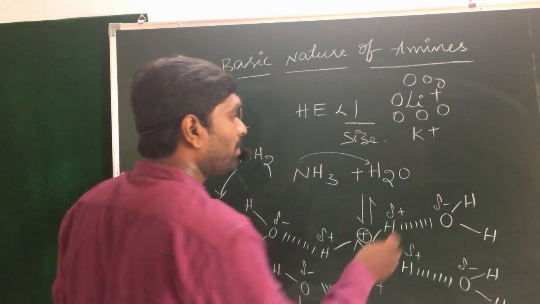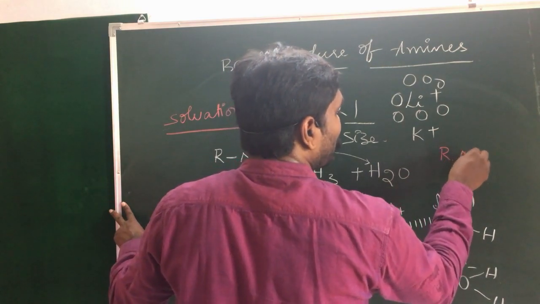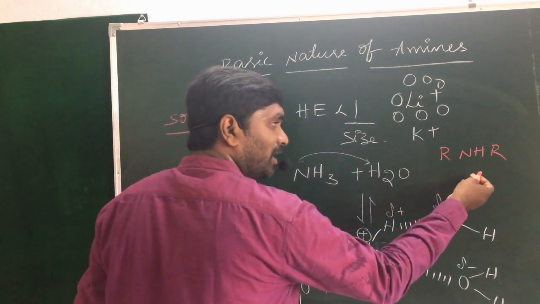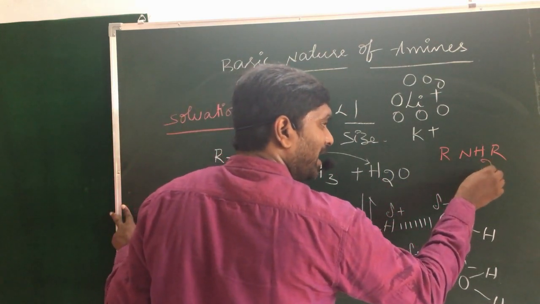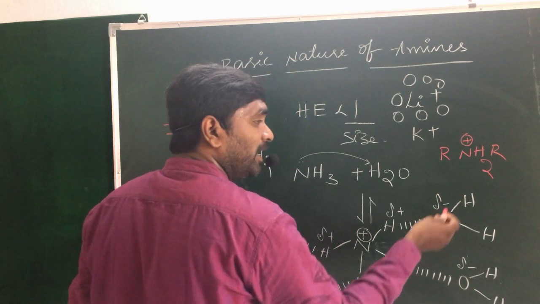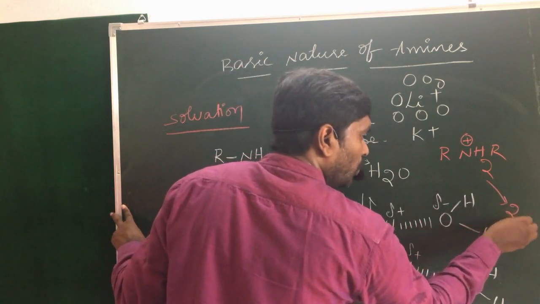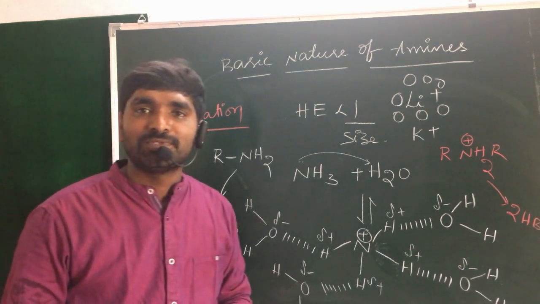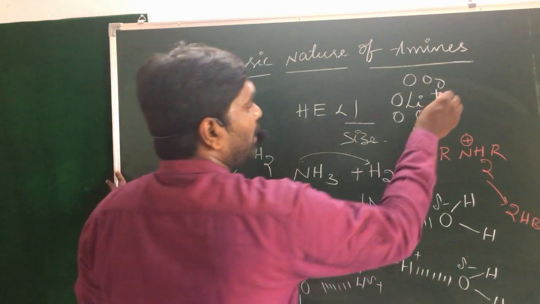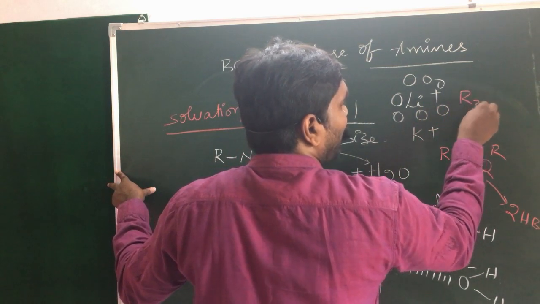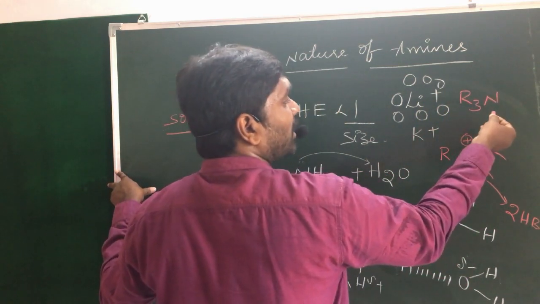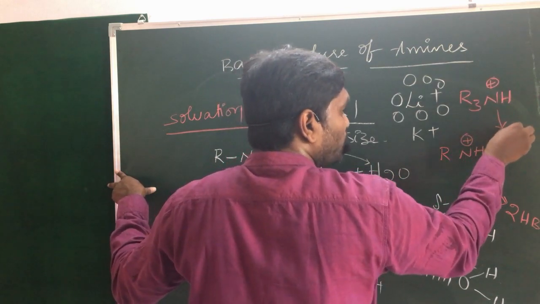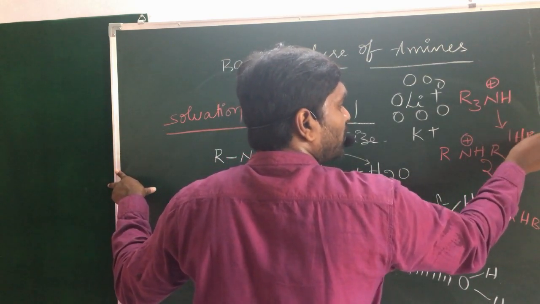When you take the secondary amine, RNHR, when it is soluble in water, it becomes RNH2 plus. That means it may form 2 hydrogen bonds. When you take the tertiary amine, R3N, when it is placed in water, it becomes R3NH plus. That means it may form only 1 hydrogen bond.